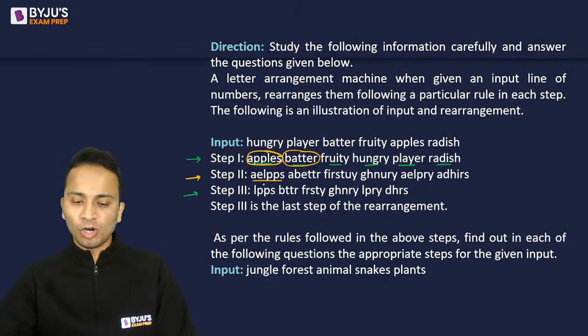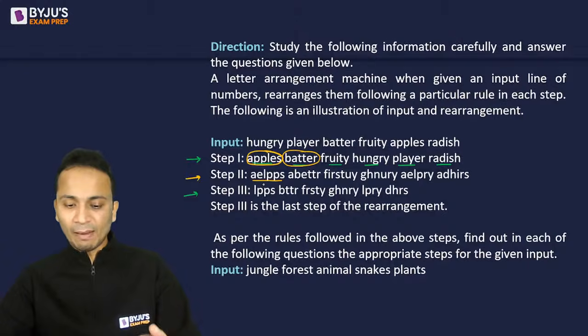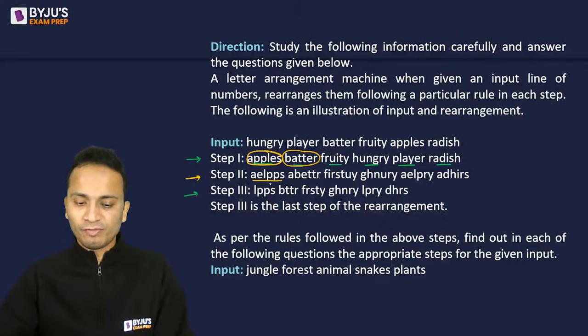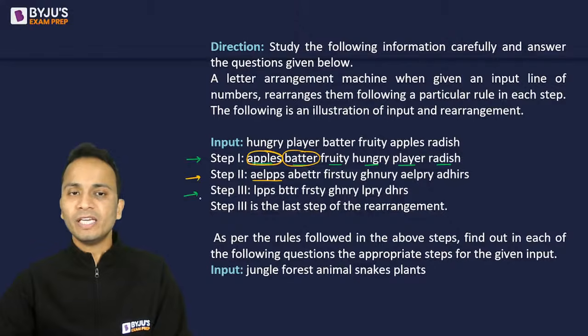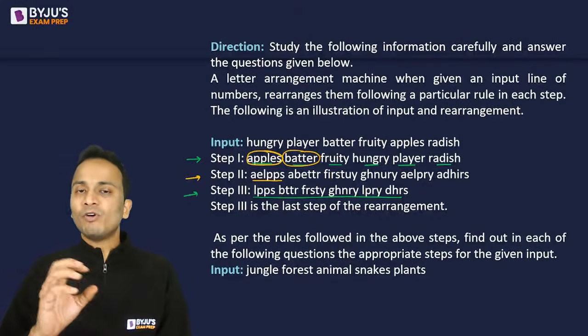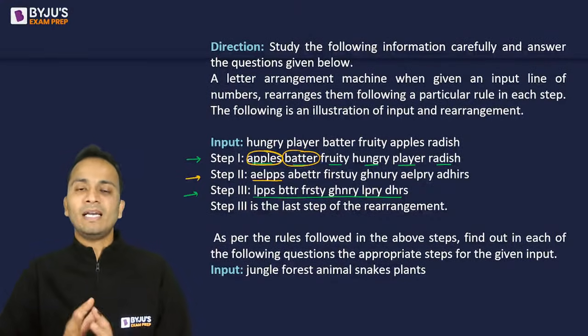Yes, Ekta, absolutely correct. Vowels are omitted, letters in alphabetical order. Finally, vowels removed. Yes, Kaushik. So vowels are removed in the third step, and this is the final step.